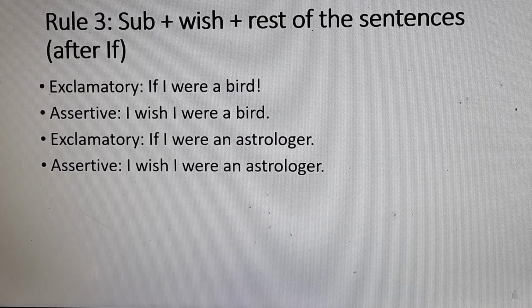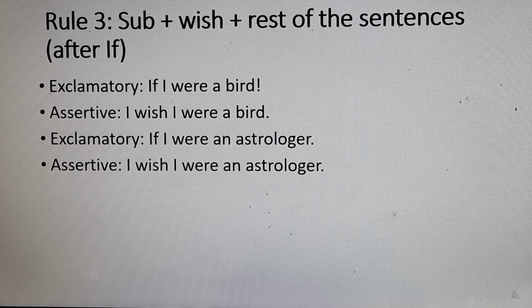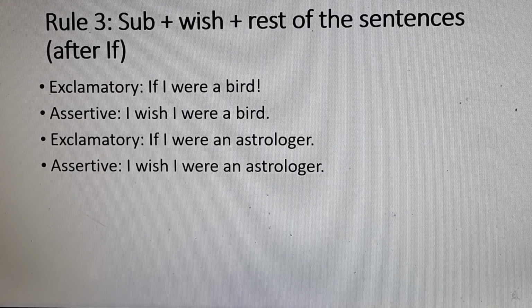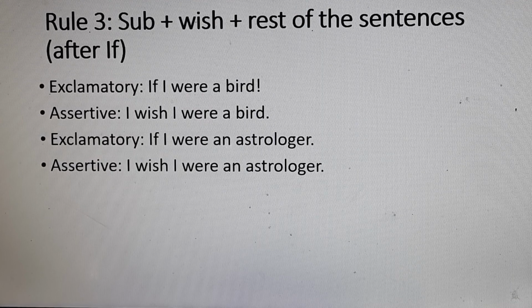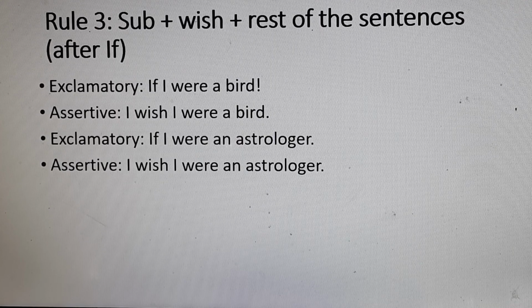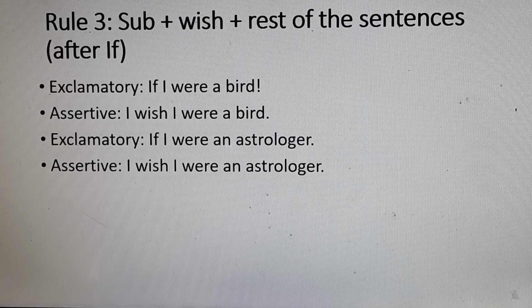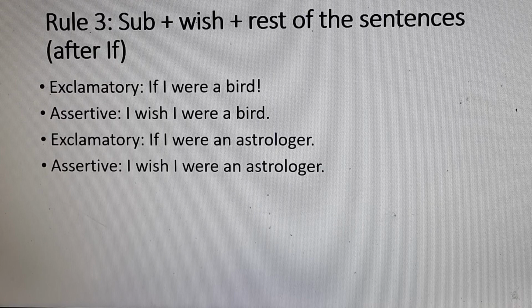Okay, in rule number 3 we have another structure. Dear boys, if we have this type of exclamatory sentence, like "If I were a bird," or "If I were an astrologer," or "If I were a child," that means we have "if" in our exclamatory sentence.